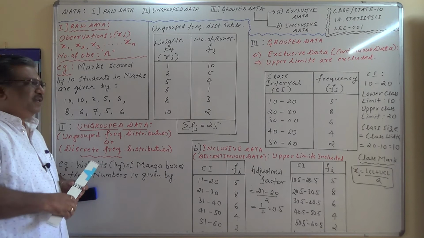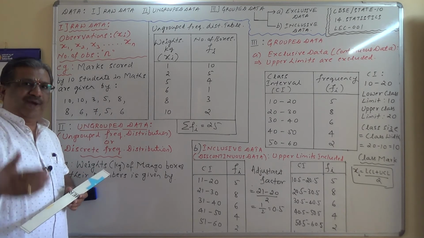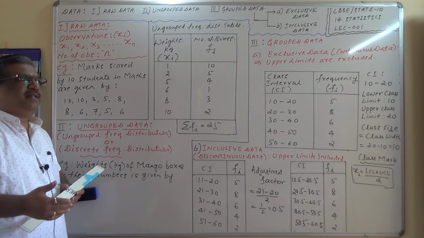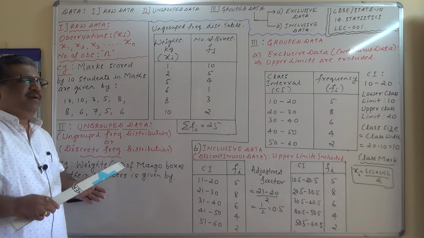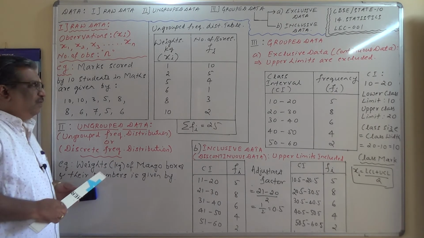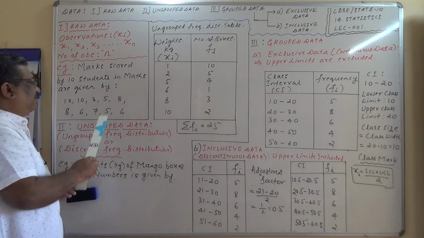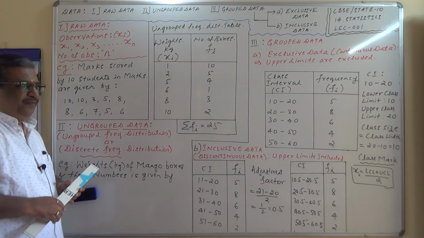One way of representing these observations is a representative value called arithmetic mean, which is also called simply mean. Mean is the average basically. So one of the representations of data is arithmetic mean, or simply mean.